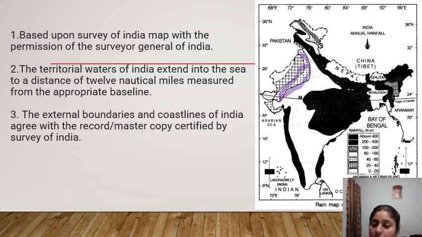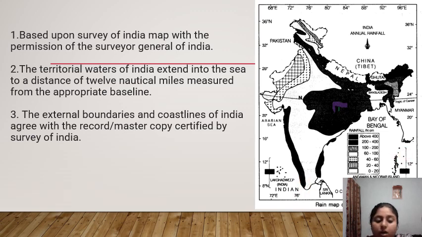And in Jharkhand, Bihar, Odisha, the rainfall occurs above 400. And now see, in Tamil Nadu, Kerala also there is rainfall above 400. See this area. So this map shows how the water is distributed in India.